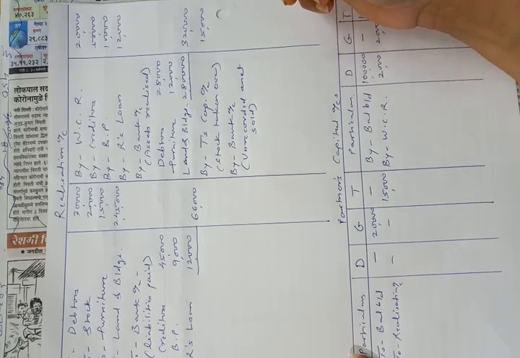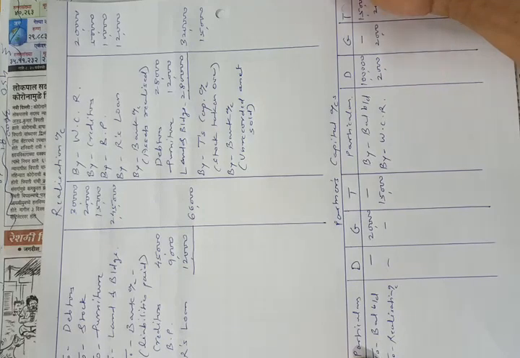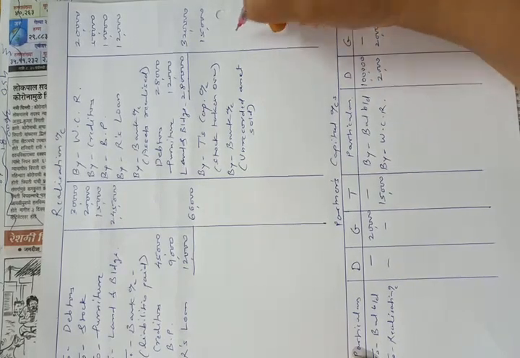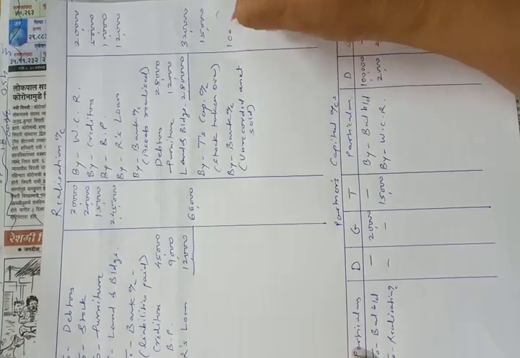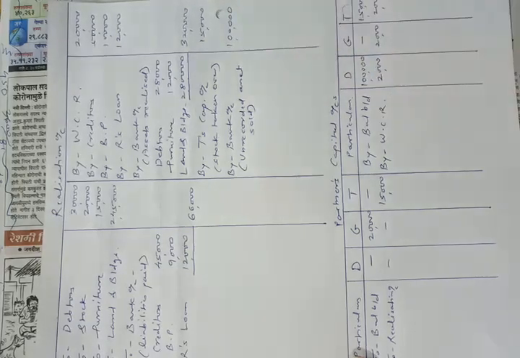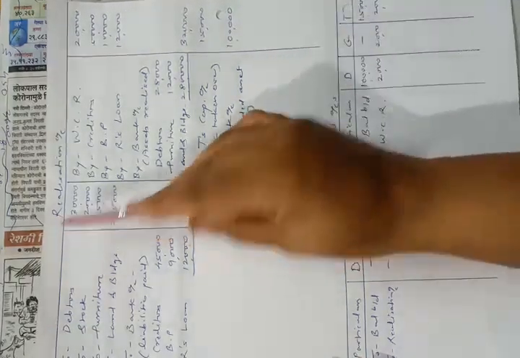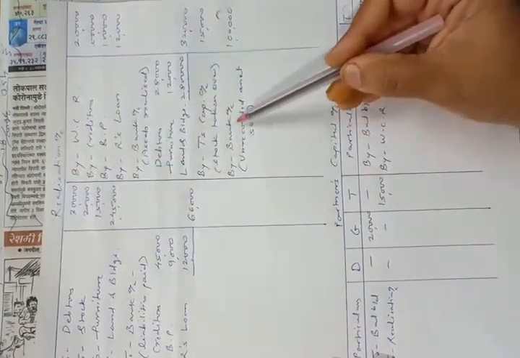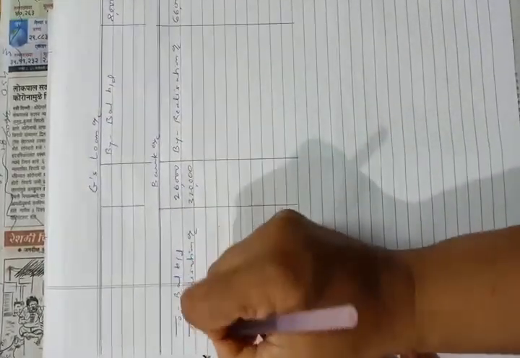Even though its original price is rupees 1,50,000, it was sold for rupees 1 lakh. So we have to enter rupees 1 lakh here. And now second posting. Credit side of realization account by bank account, means debit side of bank account to realization account.